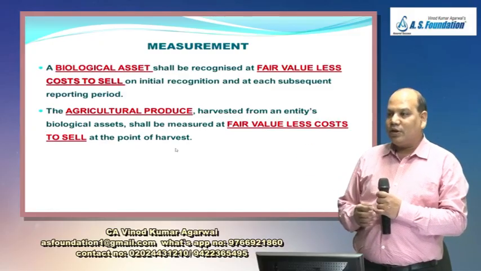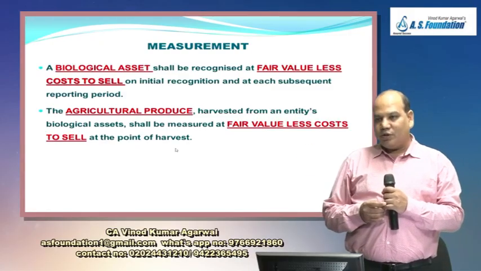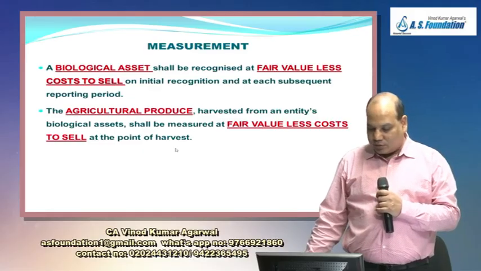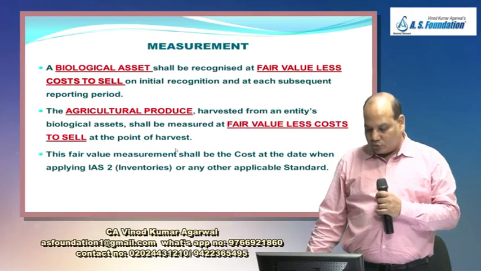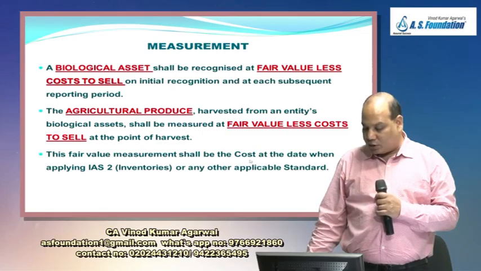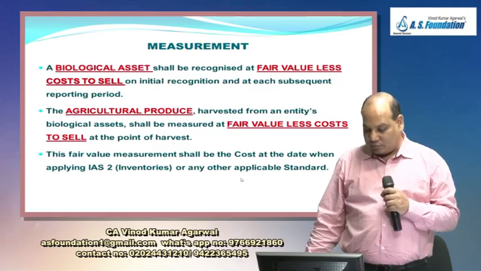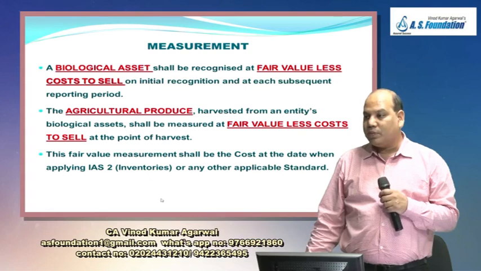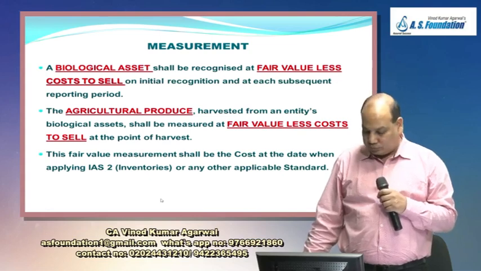Thereafter, which standard will take charge? IAS 2 will take charge on inventory. So what is common in both cases? Fair value less cost to sell. Fair value measurement shall be the cost at the date when applying IAS 2 or any other applicable standard. So this fair value will become the cost for the purpose of IAS 2.